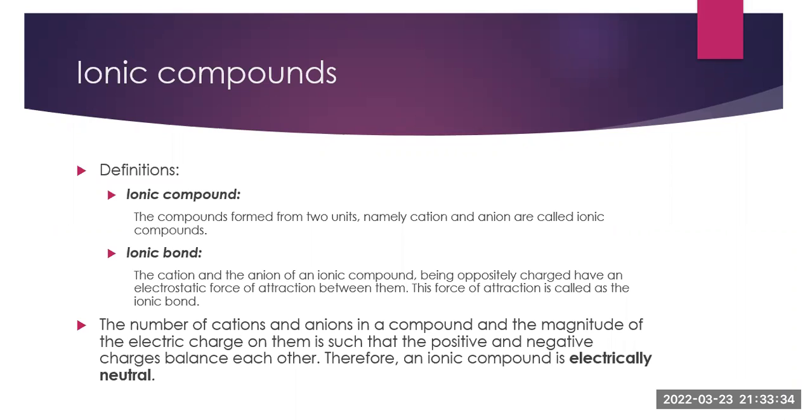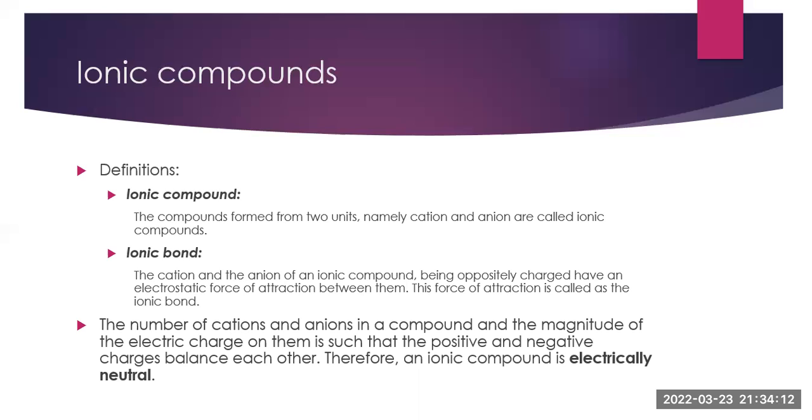Similarly, the definition of ionic bond: the cation and anion of an ionic compound, being oppositely charged, have an electrostatic force of attraction between them. This force of attraction is called an ionic bond. The number of cations and anions in a compound and the magnitude of the electric charge on them is such that the positive and negative charges balance each other. Therefore, an ionic compound is electrically neutral.